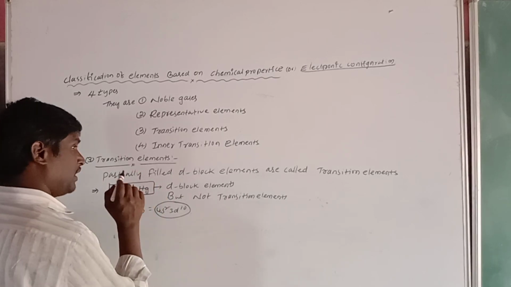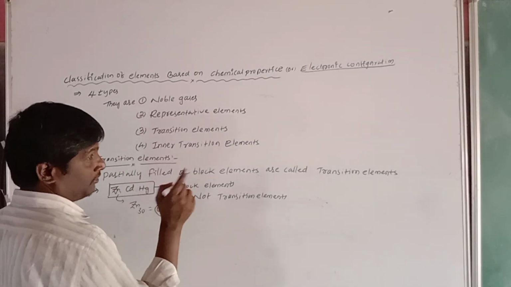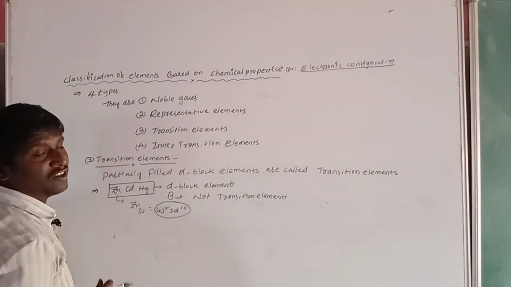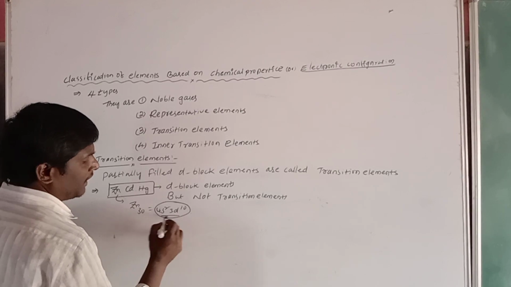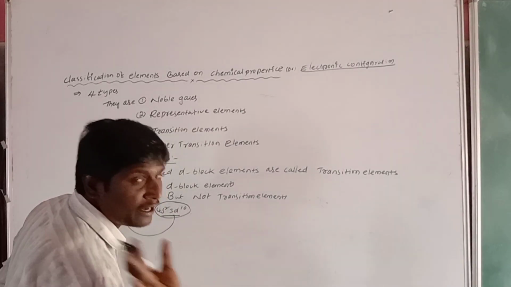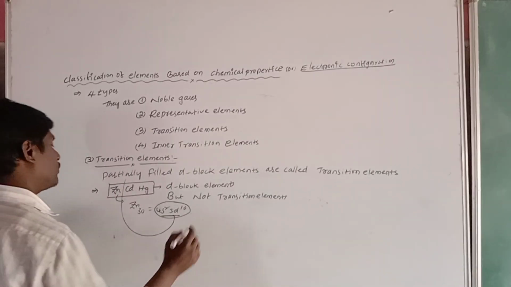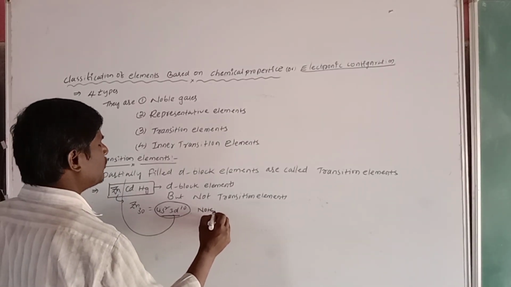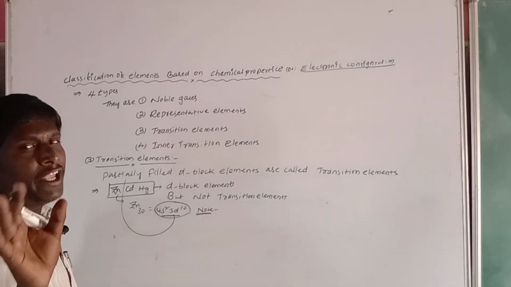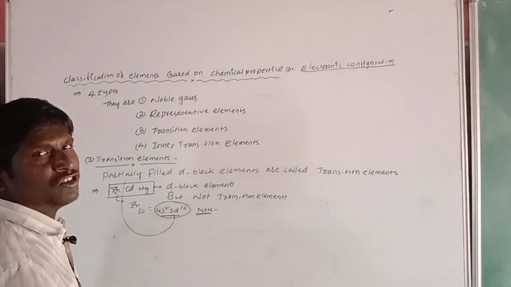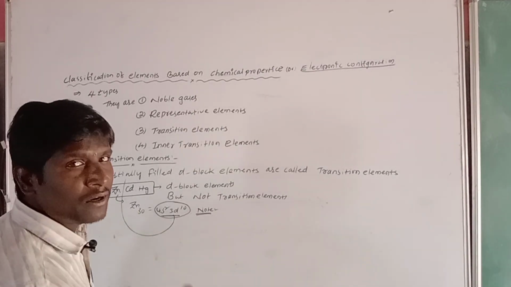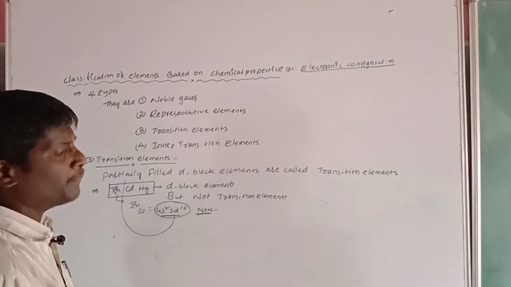We already know d block elements having a partially filled configuration are called transition elements, but this is completely filled. So it is a d block element but not a transition element. Note that all transition elements are considered d block elements, but not all d block elements can be considered transition elements. It is very, very important.